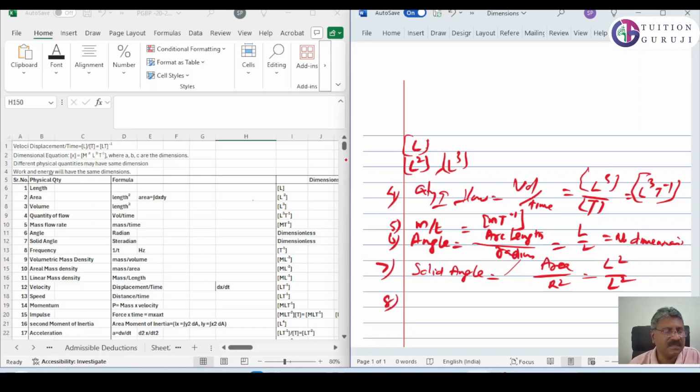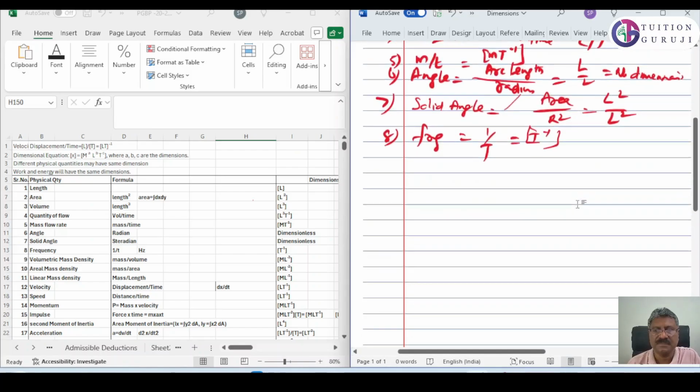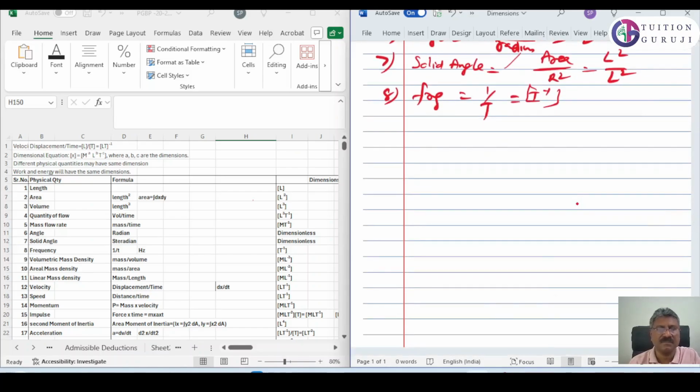Eighth one is frequency. Frequency is equal to 1 by time period, that is T⁻¹. Ninth, density. Density can be of three types: volumetric density, areal mass density, and linear mass density.